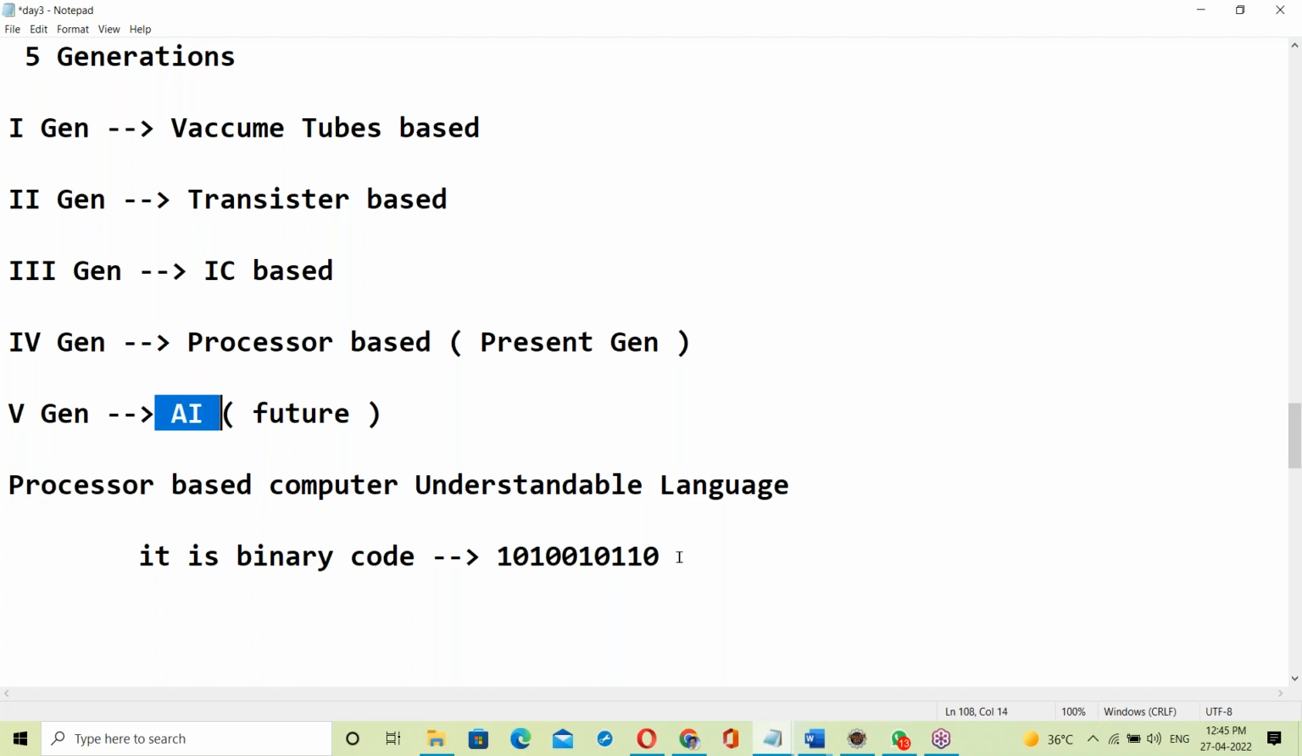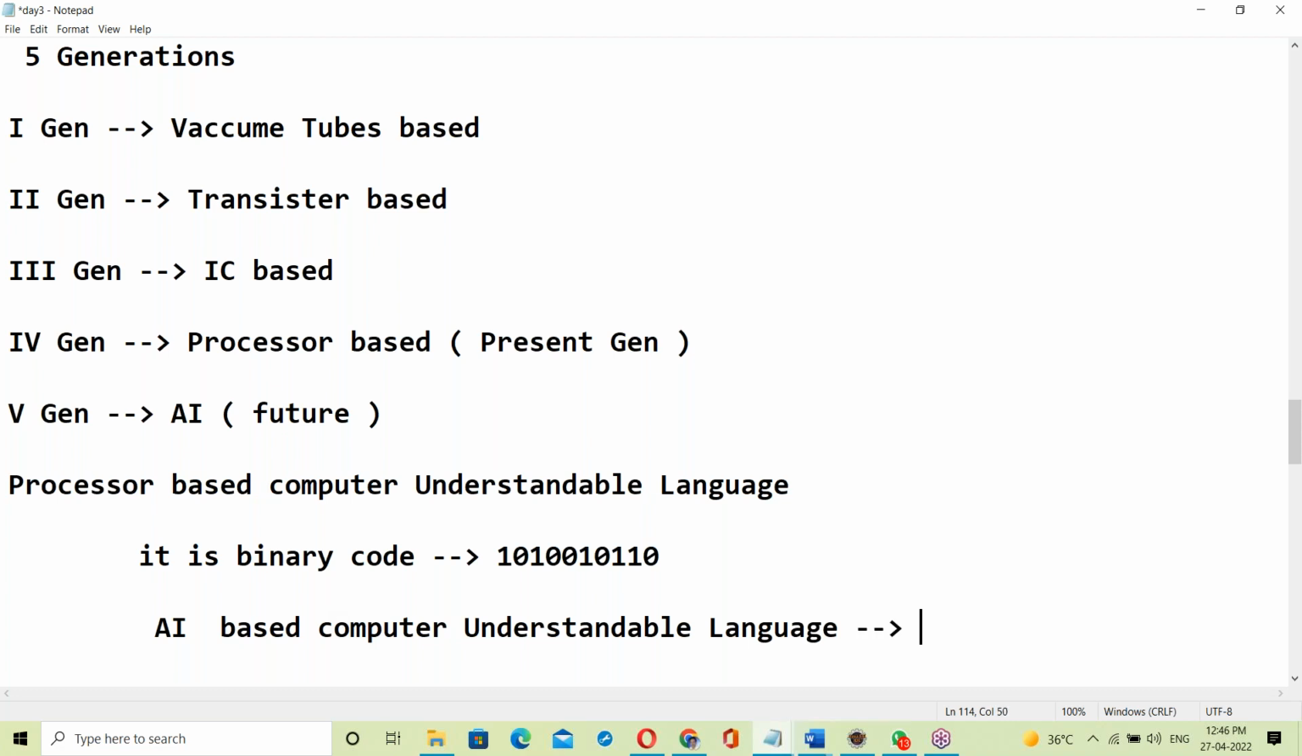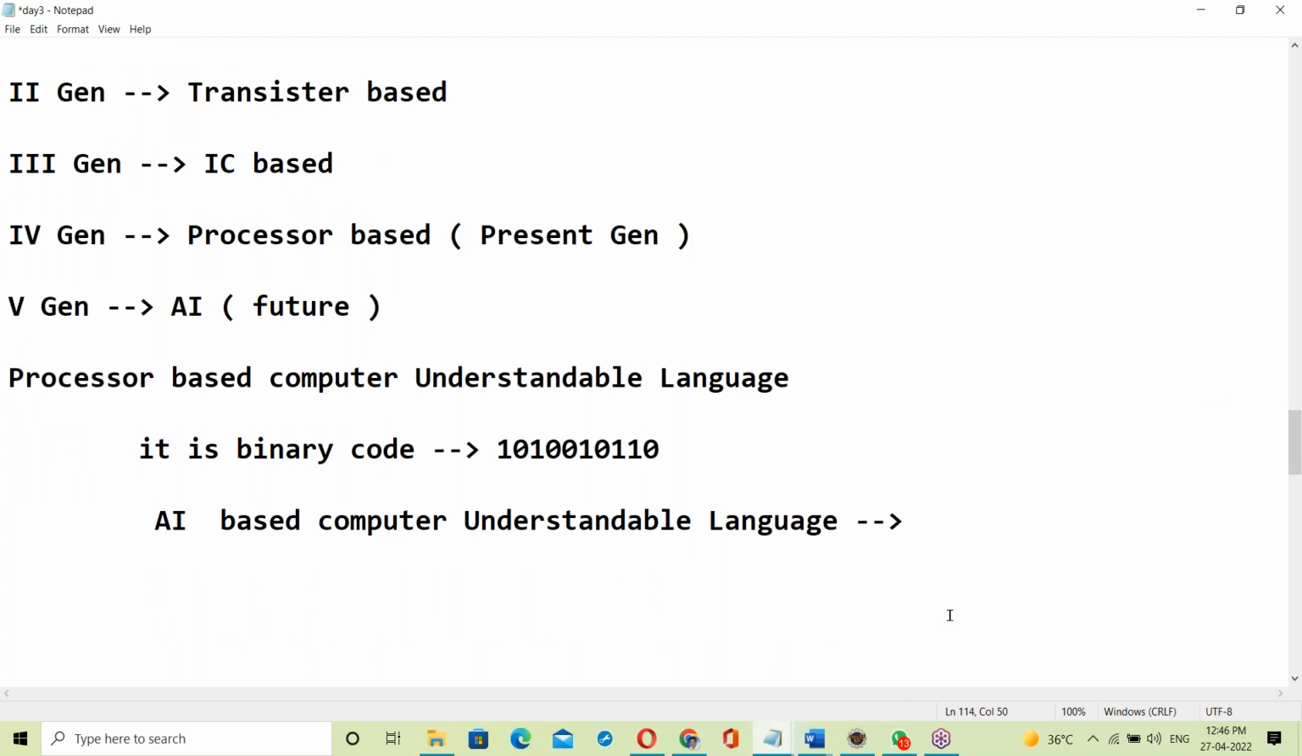Now AI based. What is an AI based computer's understandable language? Anyone have an idea? Arvind, Vijay Kumar, can you guess it? Come on, guys.